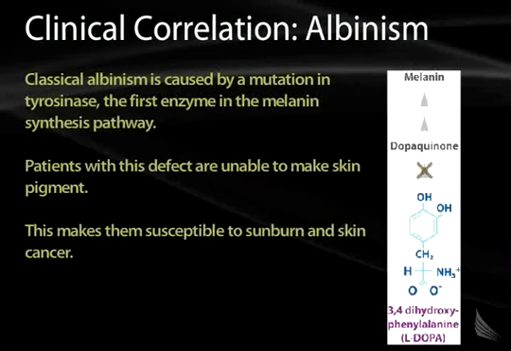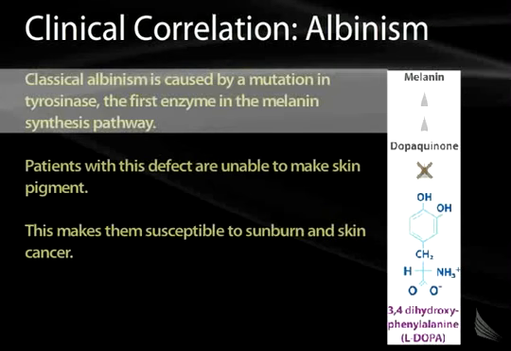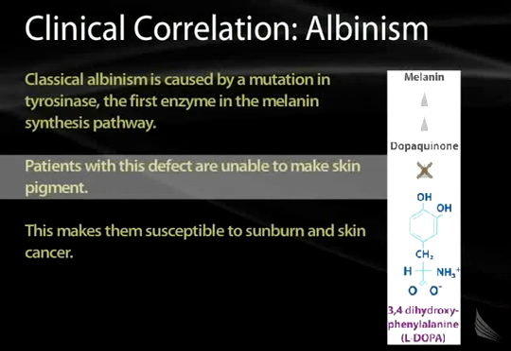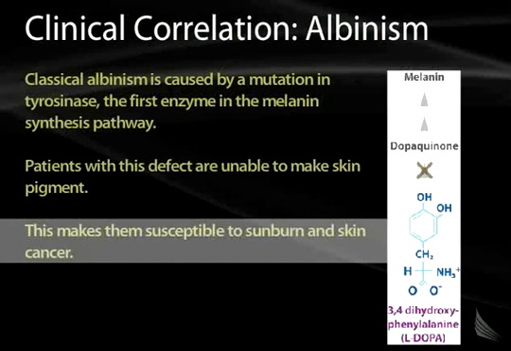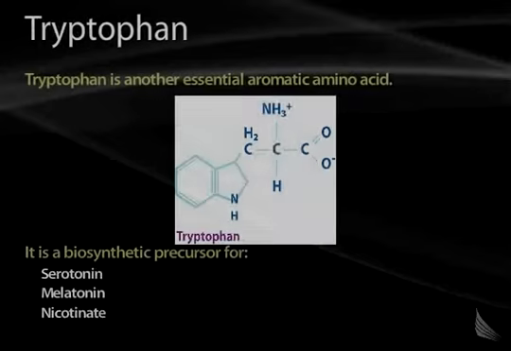Another example of how these pathways can be defective is in albinism. Classical albinism is caused by a mutation in tyrosinase, which is the first enzyme in the melanin synthesis pathway. Patients with this defect are unable to make skin pigment, and so they are very white, and they're susceptible to sunburn and skin cancer because they don't have the melanin which protects them from UV radiation. So that's our discussion of phenylalanine and tyrosine.